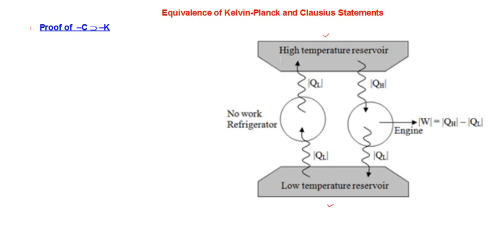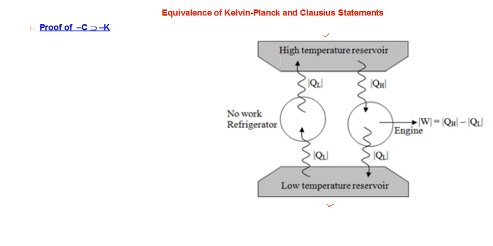Just look at the right side. The right side shows a heat engine. As per the schematic diagram you have learned already, the heat engine absorbs an amount of heat QH from the high temperature reservoir.